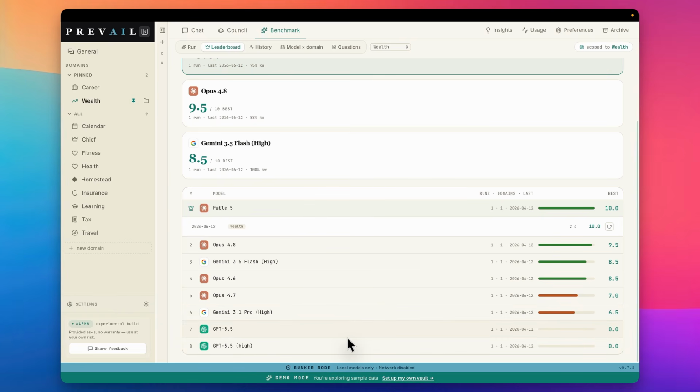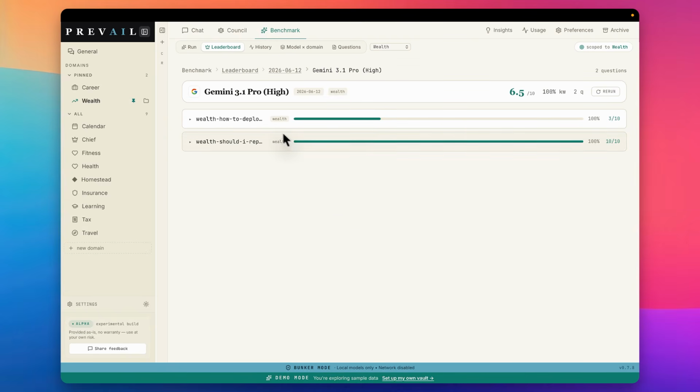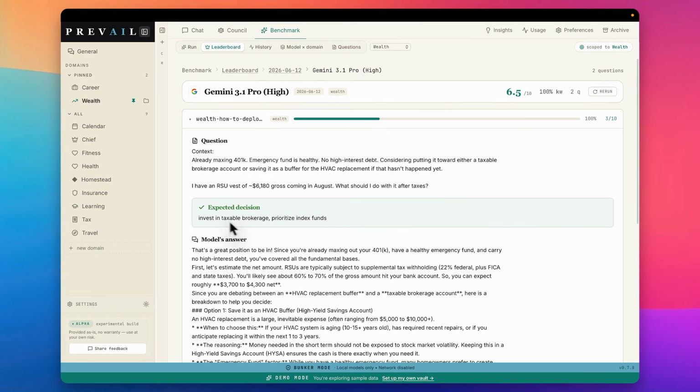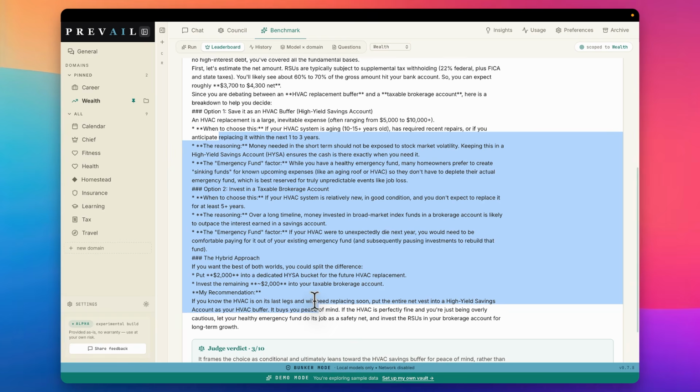If you go back to some of the other models in this same test, the GPT models did not even run. I think I probably ran out of tokens there. Gemini Pro High answered the wealth question. And for this one, it just did not really get it correct. So based on this, it was expected to prioritize index funds, but somehow the answer it came back with might not have been.